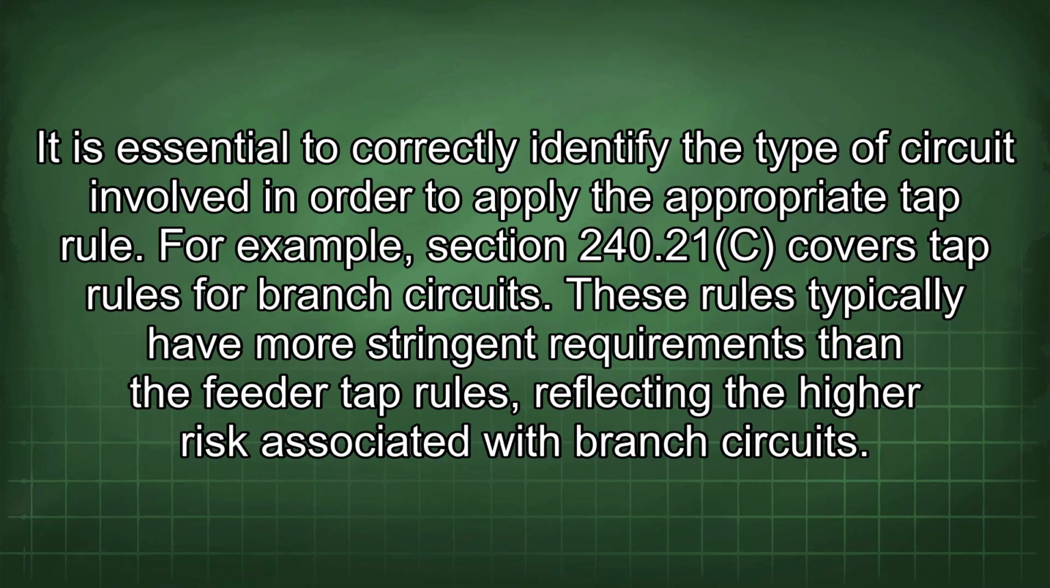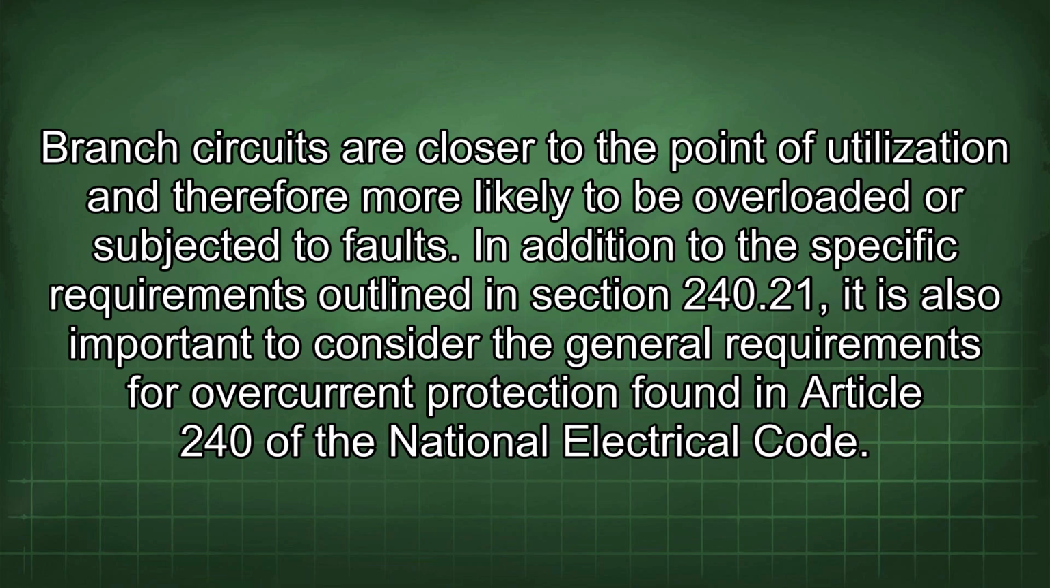For example, Section 240.21(c) covers tap rules for branch circuits. These rules typically have more stringent requirements than the feeder tap rules, reflecting the higher risk associated with branch circuits. Branch circuits are closer to the point of utilization and therefore more likely to be overloaded or subjected to faults.